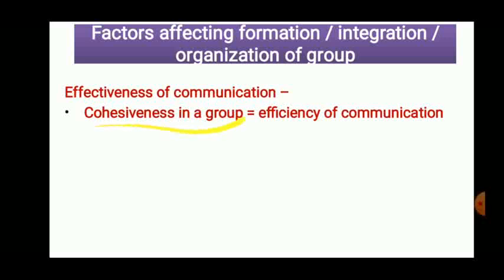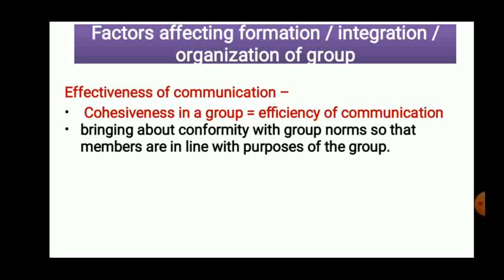Cohesiveness and unity in a group depend upon the efficiency of communication. For example, with your friend circle, how long will the members of that group remain together, unless there is strong communication among yourselves? But if communication weakens, then your relations are going to weaken.